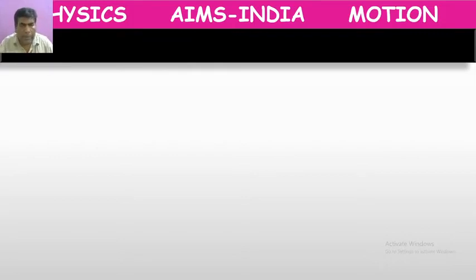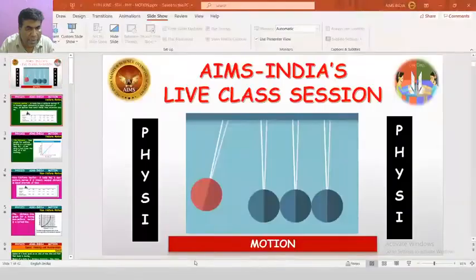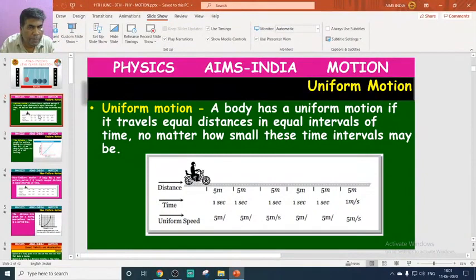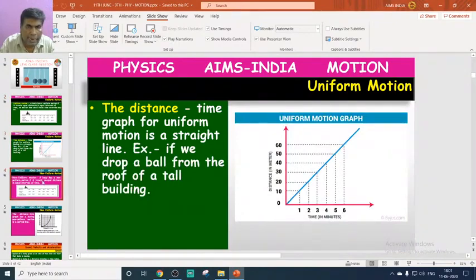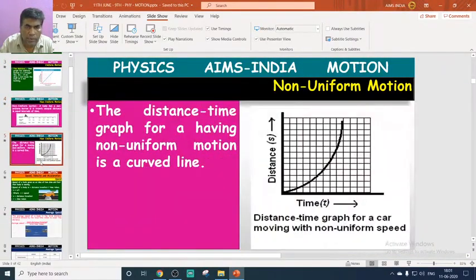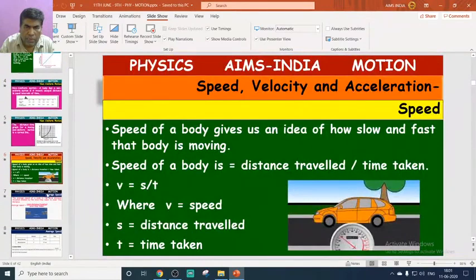In the previous class, the day before yesterday, we learnt about uniform motion and non-uniform motion, and about speed.